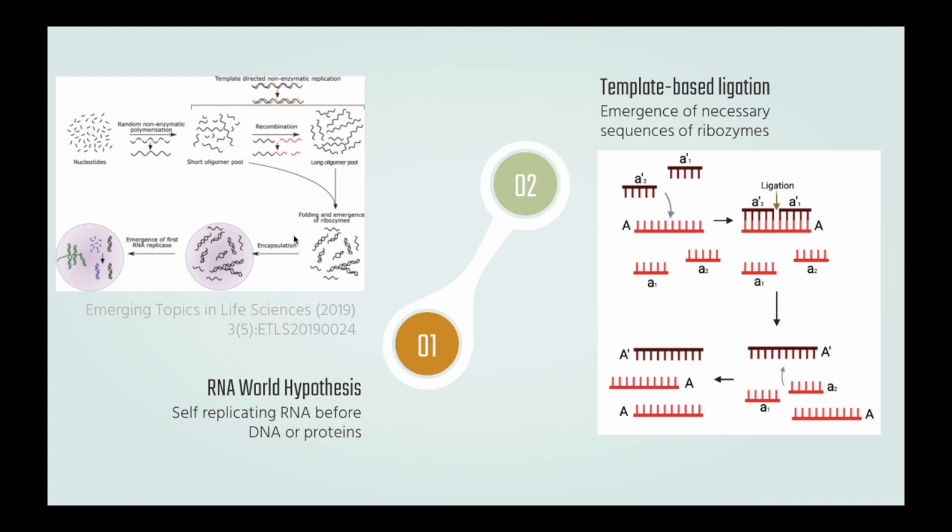Template-based ligation is ligation aided by a complementary sequence, on which the attachment of small fragments to a template can help the replication of the main sequence. But it's not only important that they could replicate, but how they did it. Imagine the primitive Earth, in an ocean.